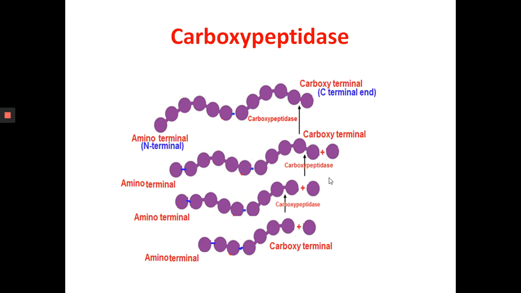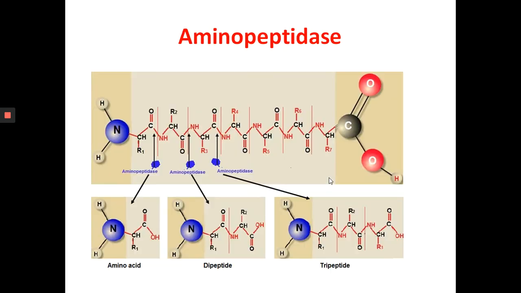Protein digestion can be further enhanced by proteases such as aminopeptidases. Aminopeptidases can digest proteins from the amino terminus and form single amino acids or di- or tripeptides. So if it is acting here, it will release one amino acid. If it is acting at the bond between the second and third amino acid, it will release a dipeptide. If it is acting on the bond between the third and fourth amino acid, it will release a tripeptide.